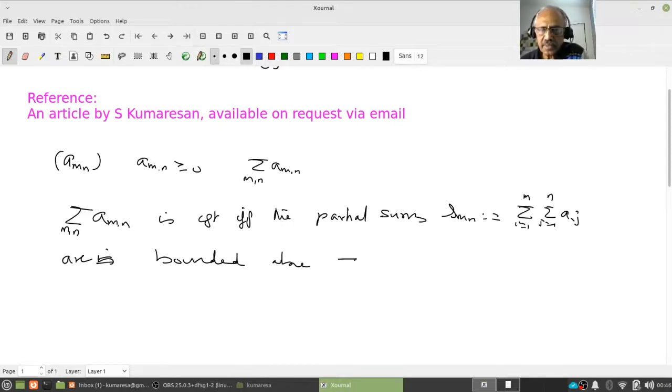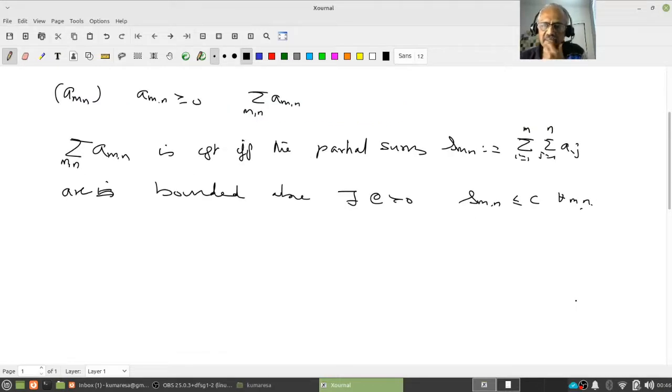That means there exists C positive so that S_mn is less than or equal to C for all m and n. This is the result we want to prove. Call it a lemma if you want.